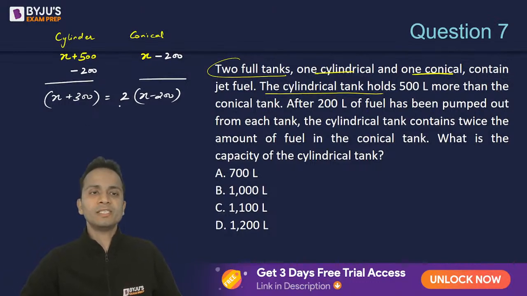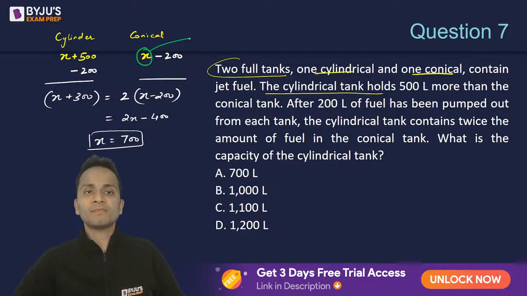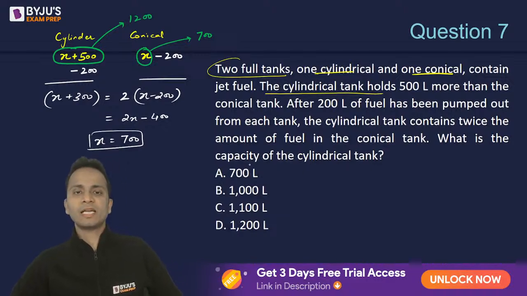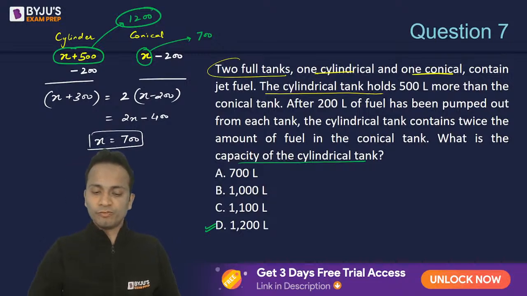So X plus 300 is equal to 2X minus 400. So X is equal to 700. Okay, so the value of X is 700. So the original quantity of fuel in the conical tank will be 700, and the capacity of the cylindrical tank will be X plus 500, that is 1200. What they're asking is the capacity of the cylindrical tank, that is 1200, which is option D, the correct answer of this question.